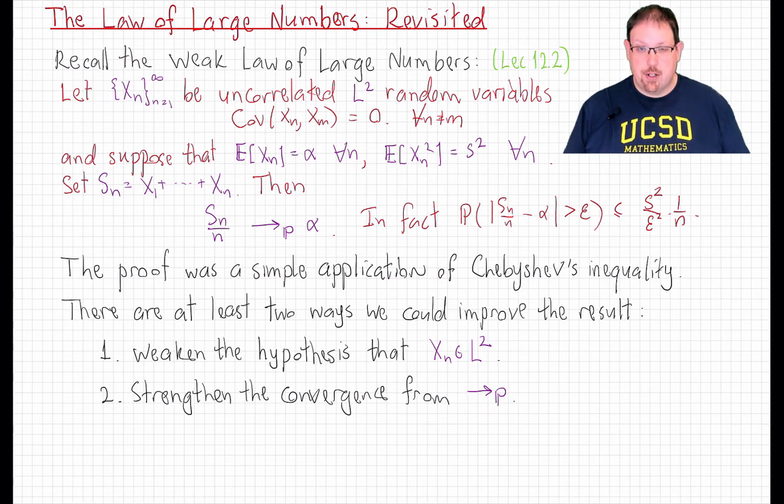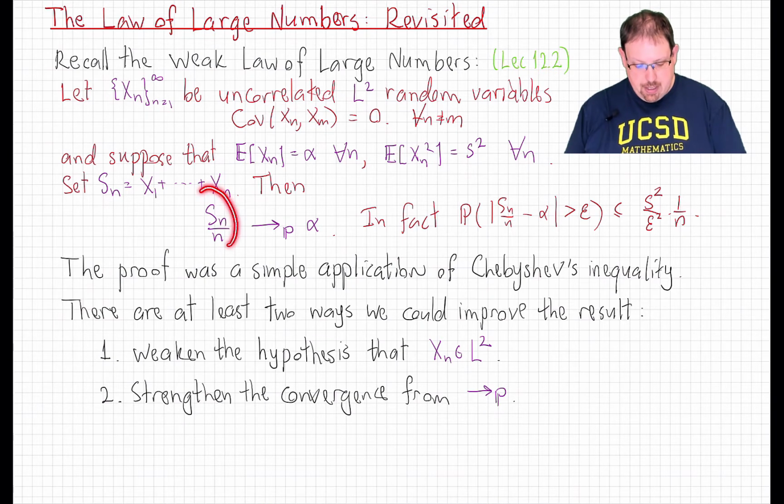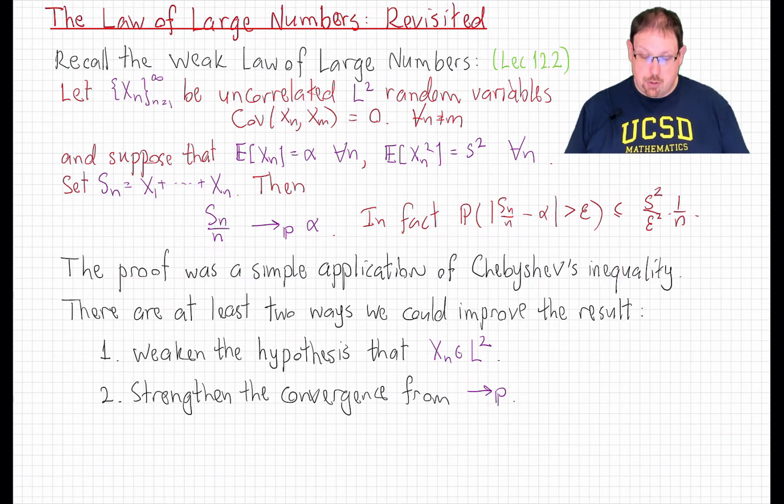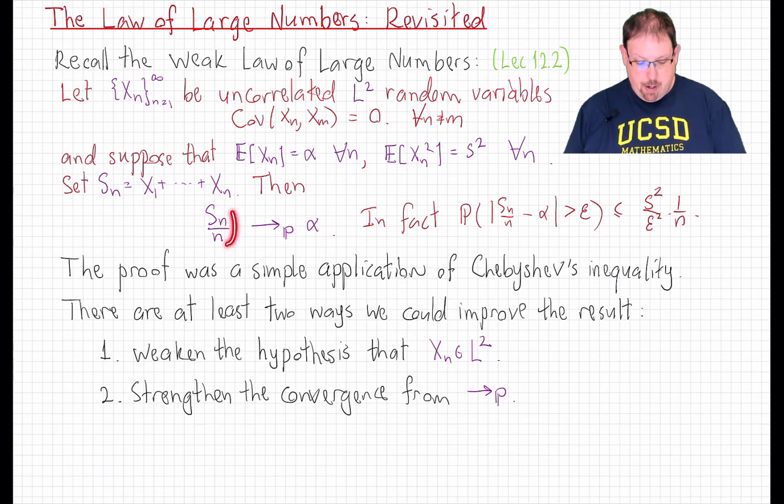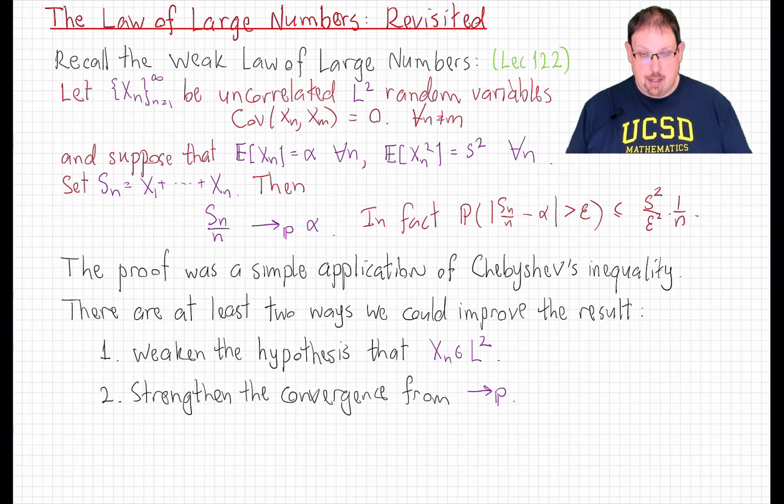Now, we know that convergence in probability implies almost sure convergence of a subsequence. So we can conclude from here that this sequence of empirical averages does have a subsequence that converges almost surely to the common mean alpha. But that could mean that there are arbitrarily large n for which there's a positive probability that this thing is not concentrated near alpha. As a matter of practice, that's not what happens. It just means that we have to work harder to prove it.